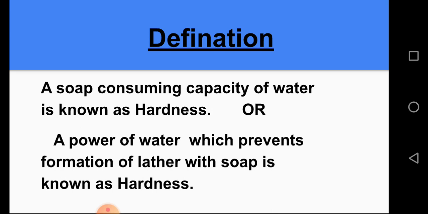Definition of hardness. The soap consuming capacity of water is known as hardness, or in other words, we can say the power of water which prevents formation of lather with soap is known as hardness. When we add soap in hard water, it does not form lather or it forms lather with difficulty.